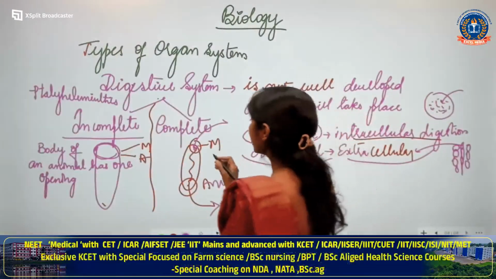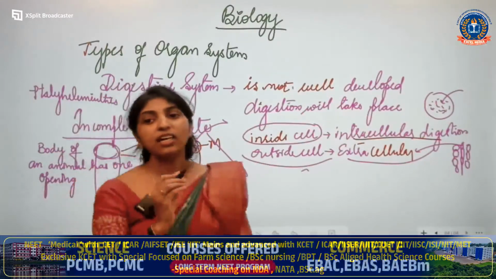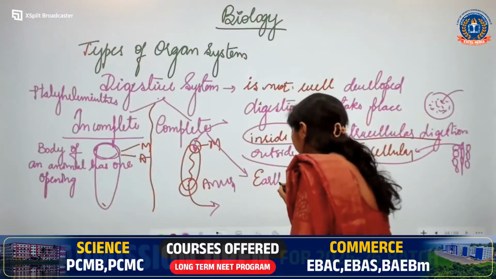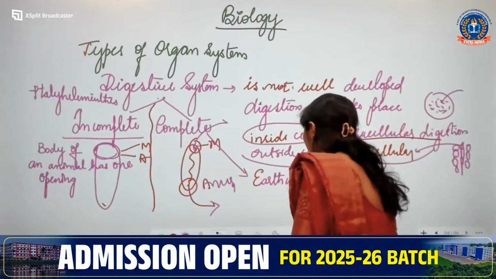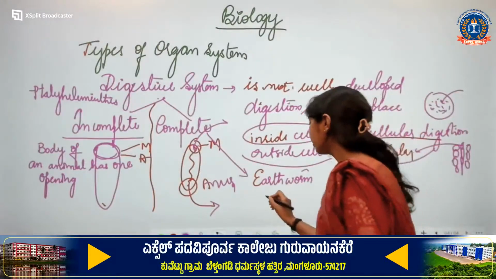Then for complete digestive system, I'll write the examples here. You can see it in earthworm. Then cockroach.